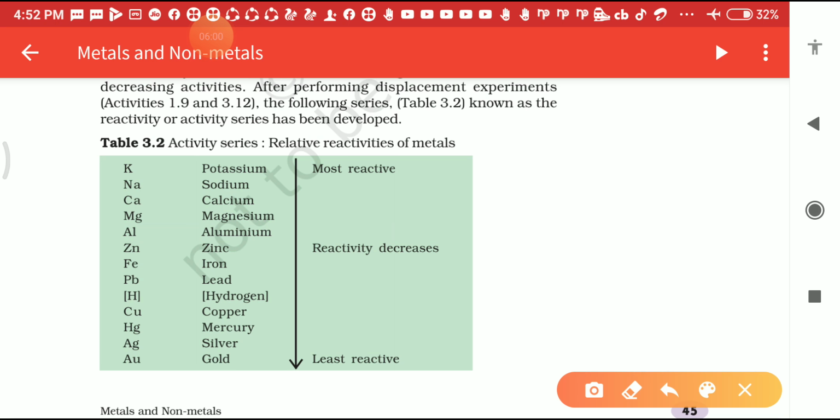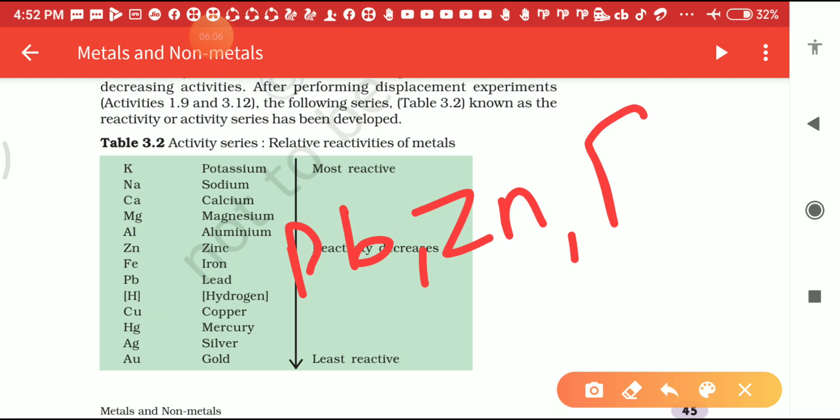First one is Pb, okay, zinc, okay, and iron. Now if my question is that you will arrange these metals according to the reactivity series, most reactive first, then what will you write first? Now you will see the reactivity series here. In this one I have given the question: zinc, Pb, lead and iron.